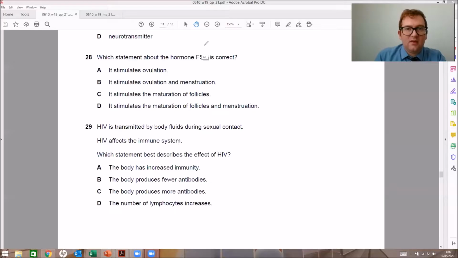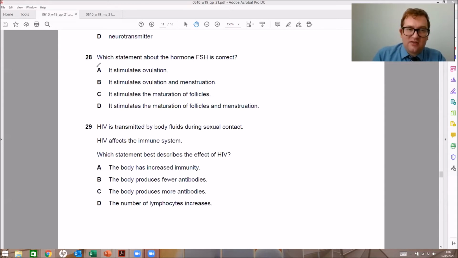Question number 28. Which statement is correct about FSH? Well, FSH stands for follicle stimulating hormone. So if you remember that, that could help you in this question. What happens is it's secreted by the pituitary gland, transported in the bloodstream to the ovary, where it instructs the ovary to develop a follicle, maturing an egg ready for ovulation. Okay, so it stimulates ovulation.